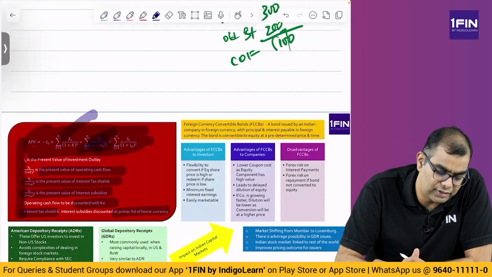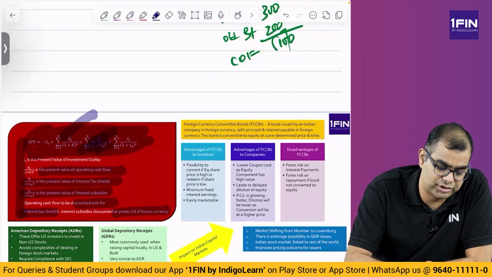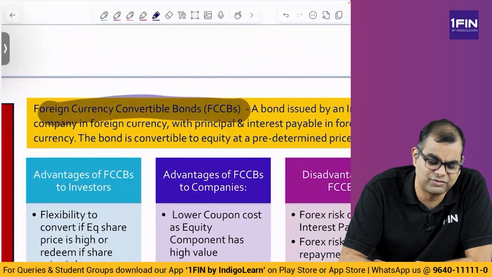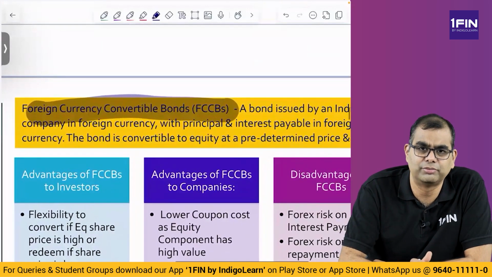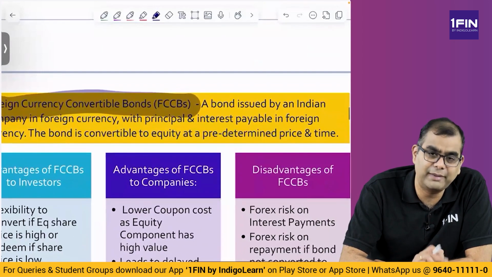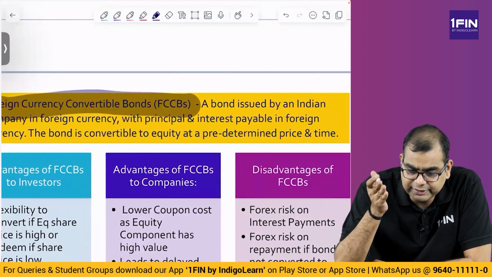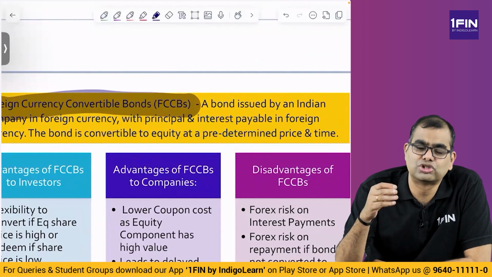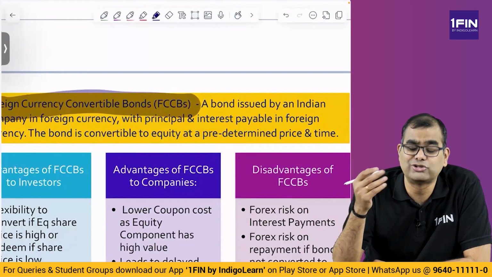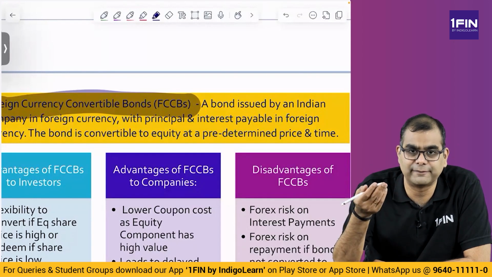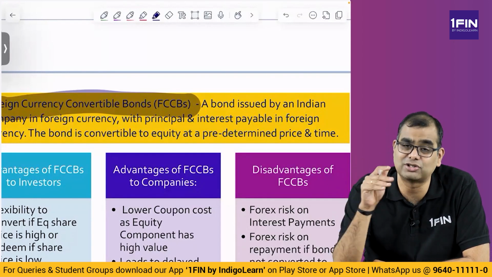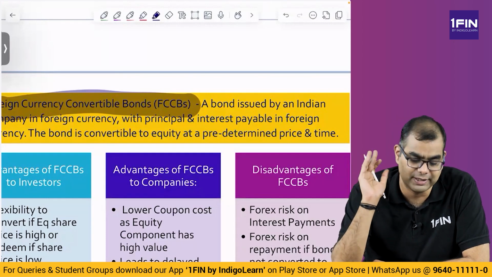Then, what are the various kinds of foreign currency instruments? So you have something called foreign currency convertible bonds, FCCBs. These were a rage at one point of time, around the 2010s. This was a very big rage. So what happens in this is, an Indian company issues a bond outside India. They issue a bond to a person who is outside India, and the money that comes in also comes in foreign currency. It's called foreign currency convertible bond, FCCB.